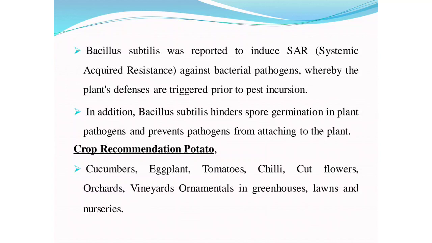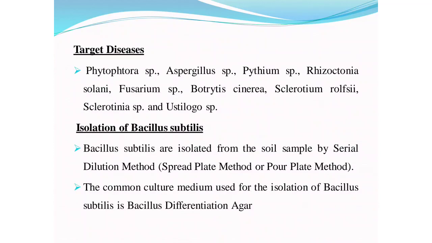Target diseases are Phytophthora species, Aspergillus species, Pythium species, Rhizoctonia species, Fusarium species, Botrytis cinerea, Sclerotinia sclerotiorum, and Eutypa species.